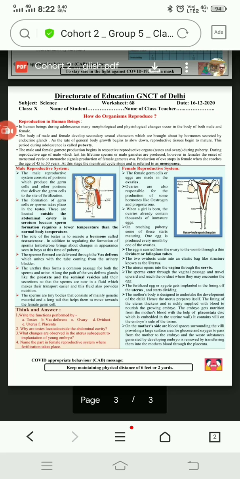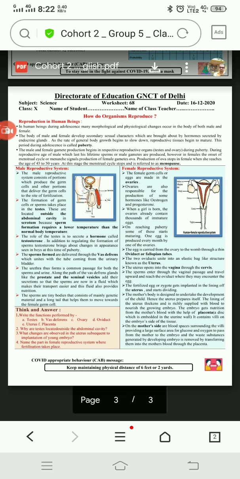F part is the placenta. The placenta is a disc-like structure which acts as a barrier, or connecting link, between the mother and the developing baby, through which the baby receives oxygen and glucose, and it returns its excretory matter to the mother's blood.